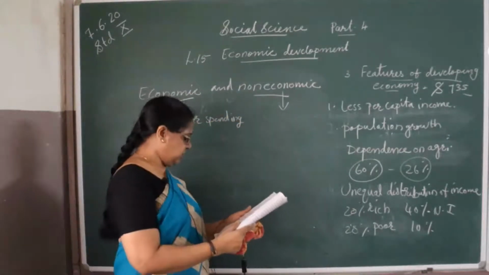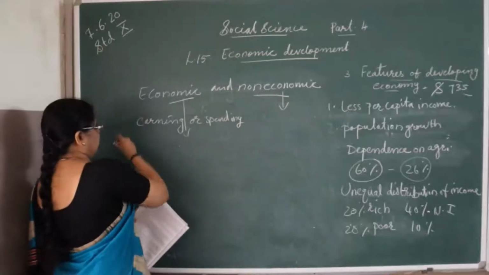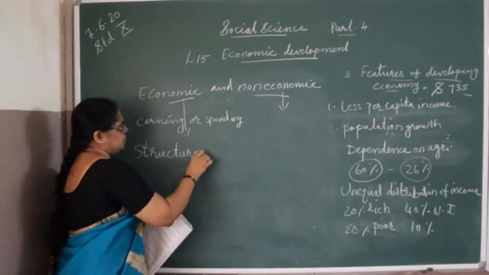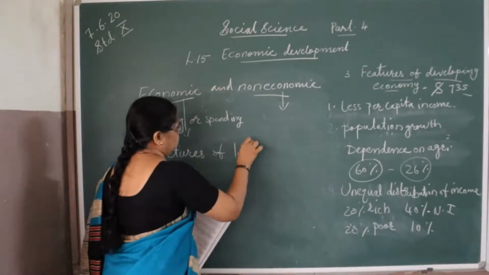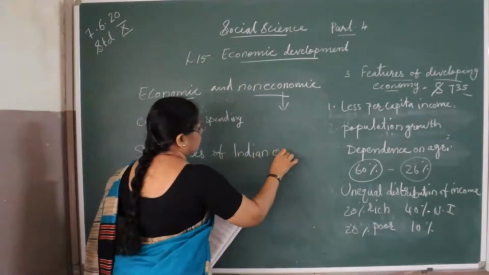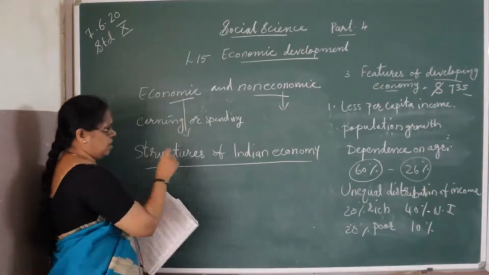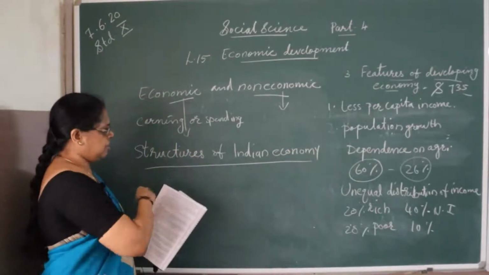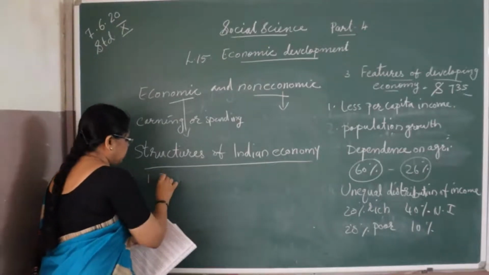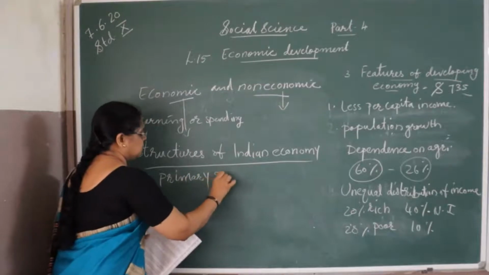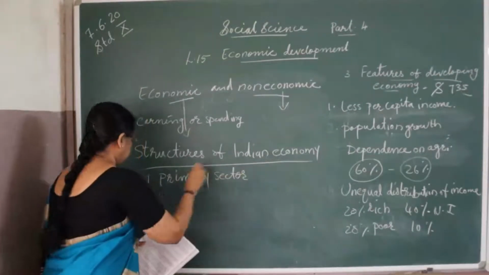And next we will see structures of Indian economy. Indian economy depends on three structures. First one, primary sector. Second one, secondary sector.